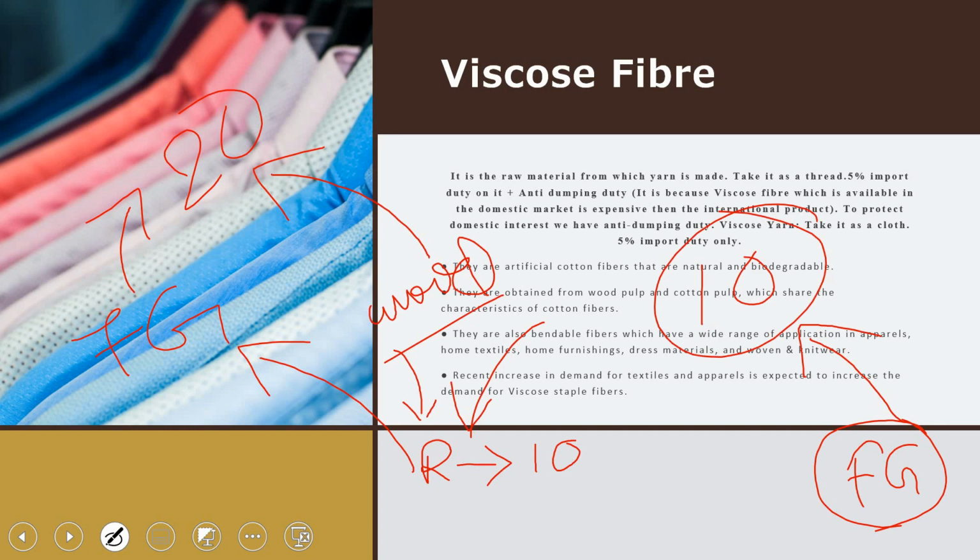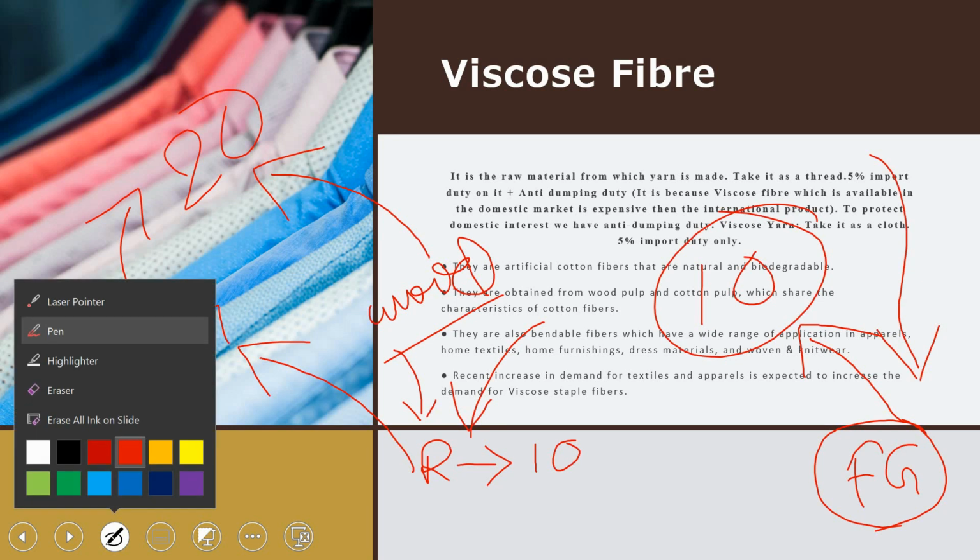And if our country moves in this direction, then our Make in India concept will be hampered. The self-reliance concept will be hindered. So this is the major issue, and I have given you the overview.